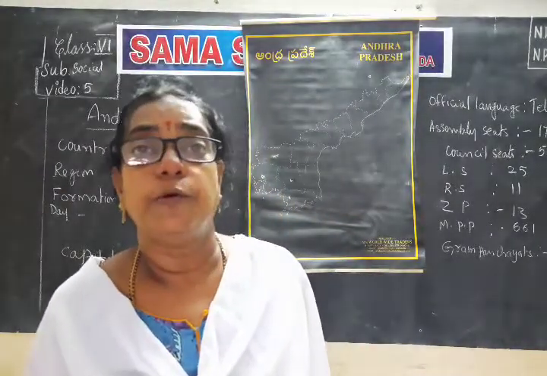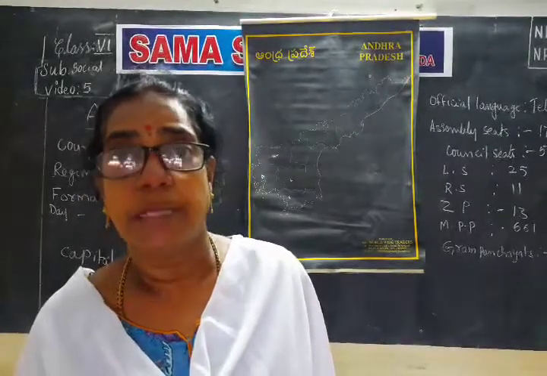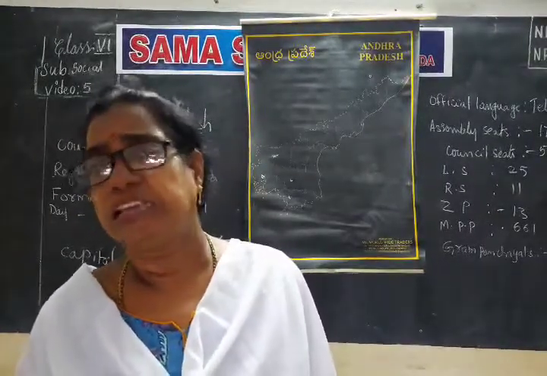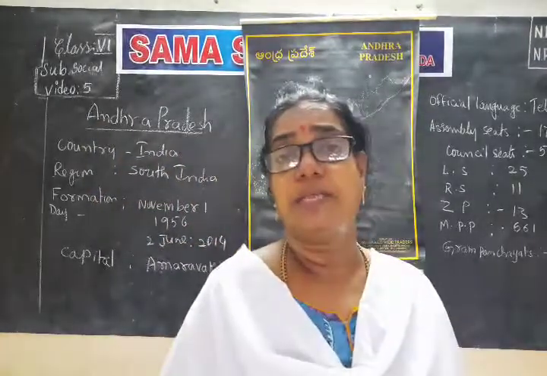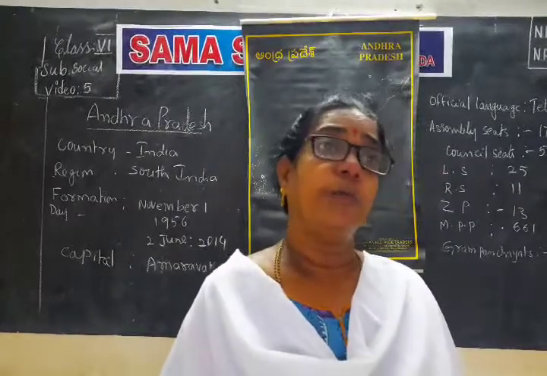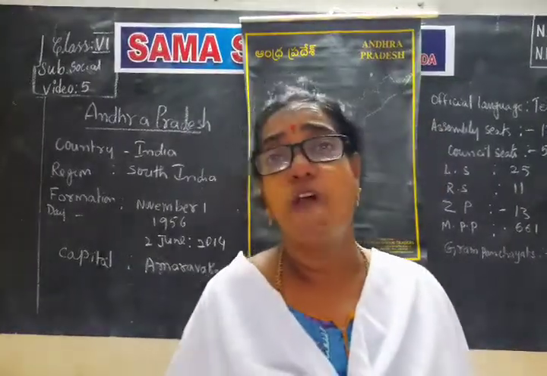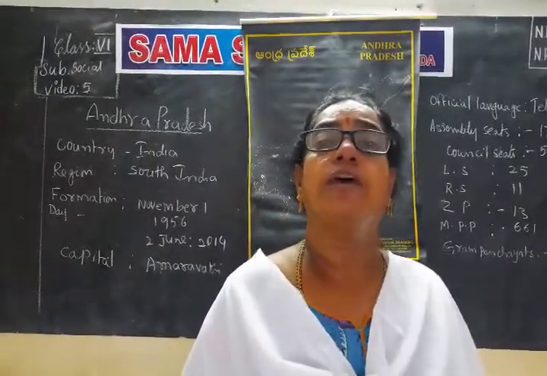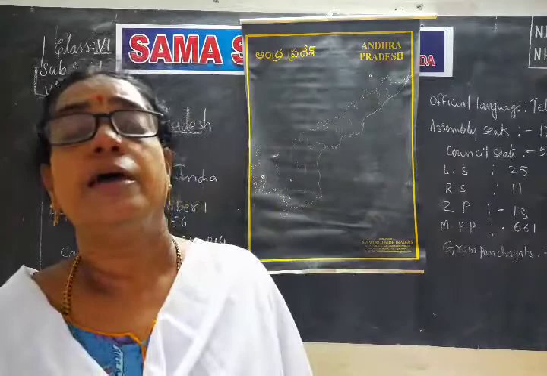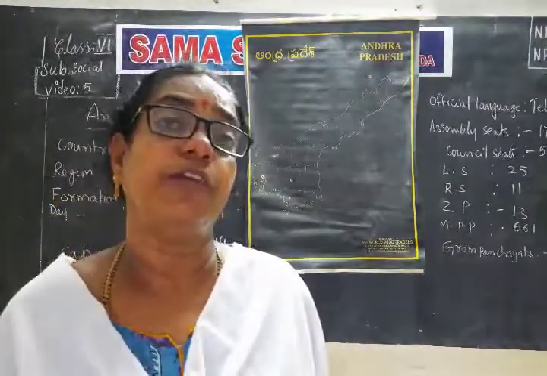The people who speak Telugu required a separate state. They fought for many years, but the central government was not agreeing to form a separate state for Telugu people. Why? Because the remaining places also asked for a separate state. So how is it possible if we give one and all the people start asking for their special requirements? That's why the central government did not agree at the beginning.